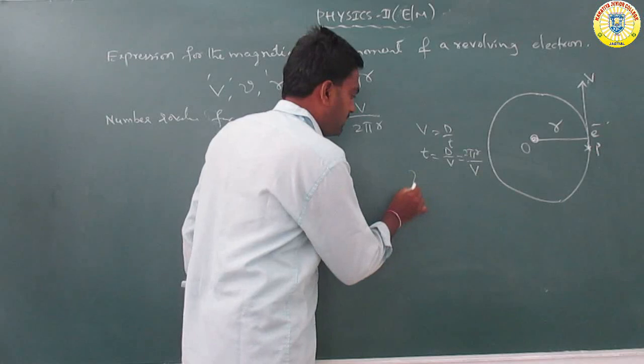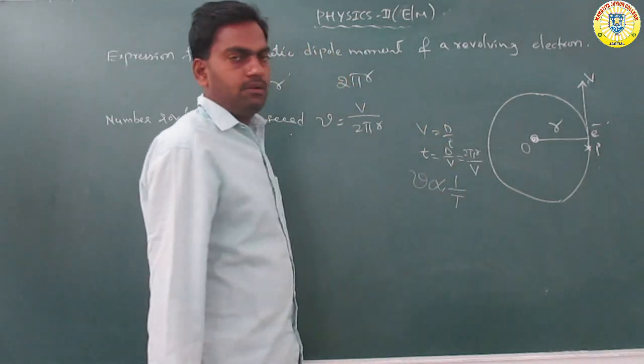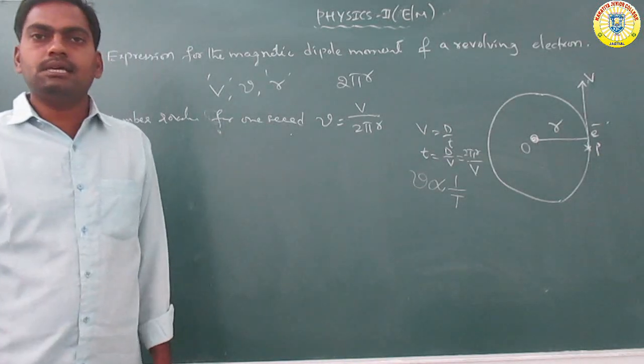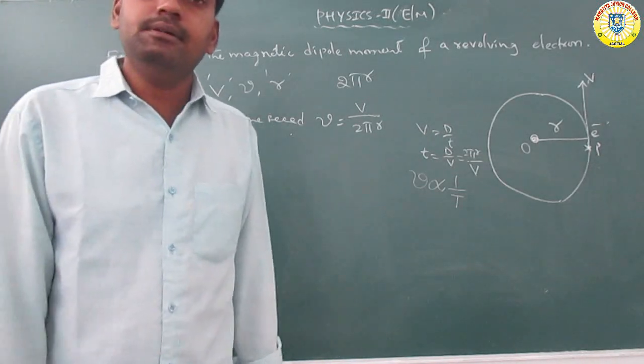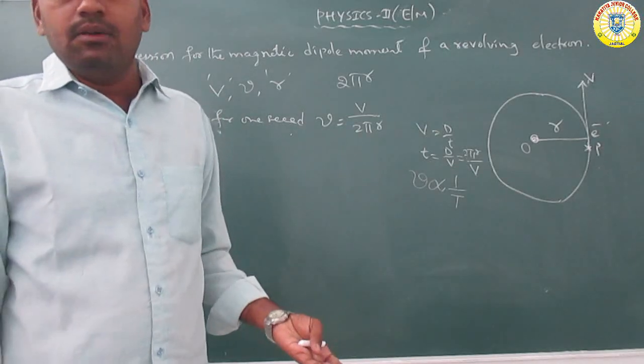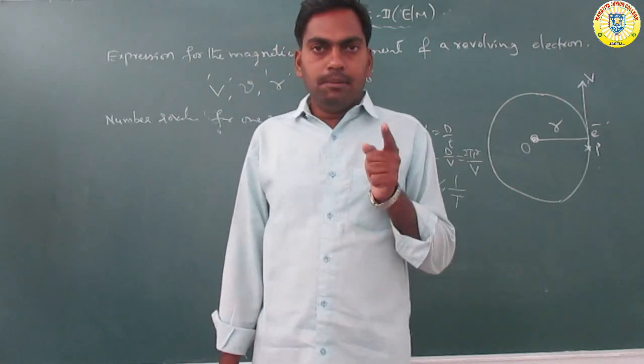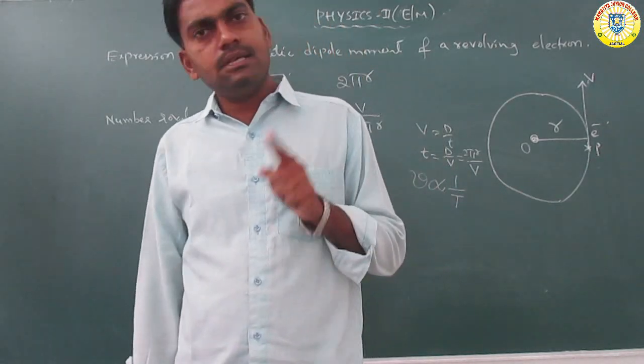So what is the frequency? The frequency is inversely proportional to the time period, because as the frequency increases, the time period decreases. The number of vibrations in 1 second is called the frequency.